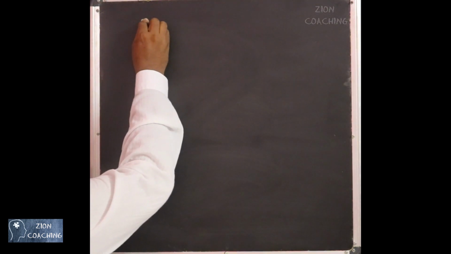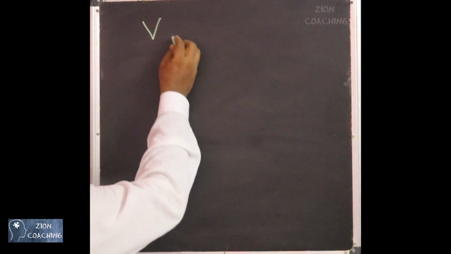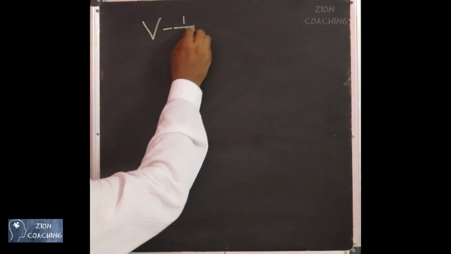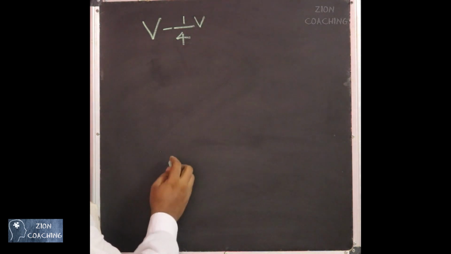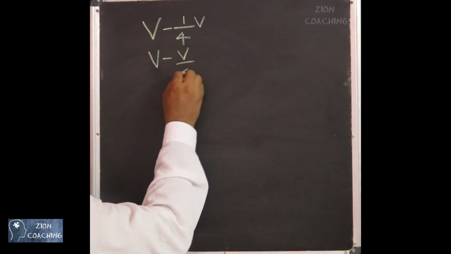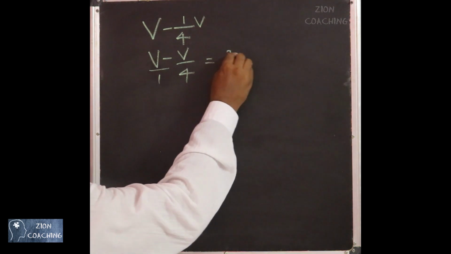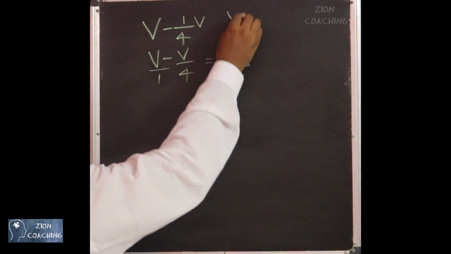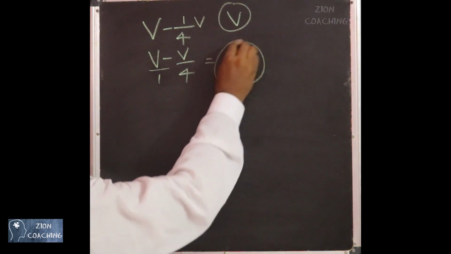Now let us imagine that the initial volume present in the cylinder is V, out of which the first time 1/4 of the volume is removed. So you are going to subtract 1 by 4 V, which is nothing but V minus V by 4. When you take LCM, you will get finally 3V by 4. Initially what is V has now become 3V by 4.